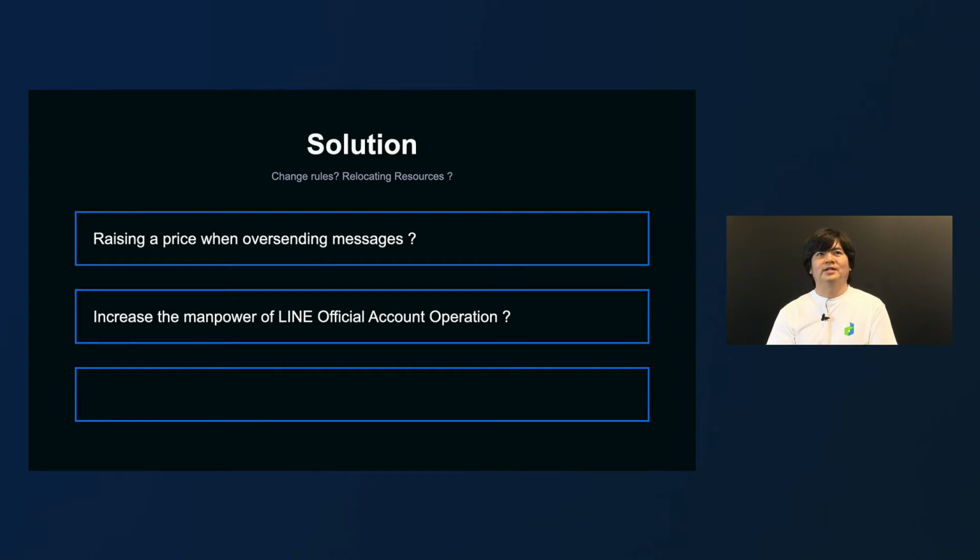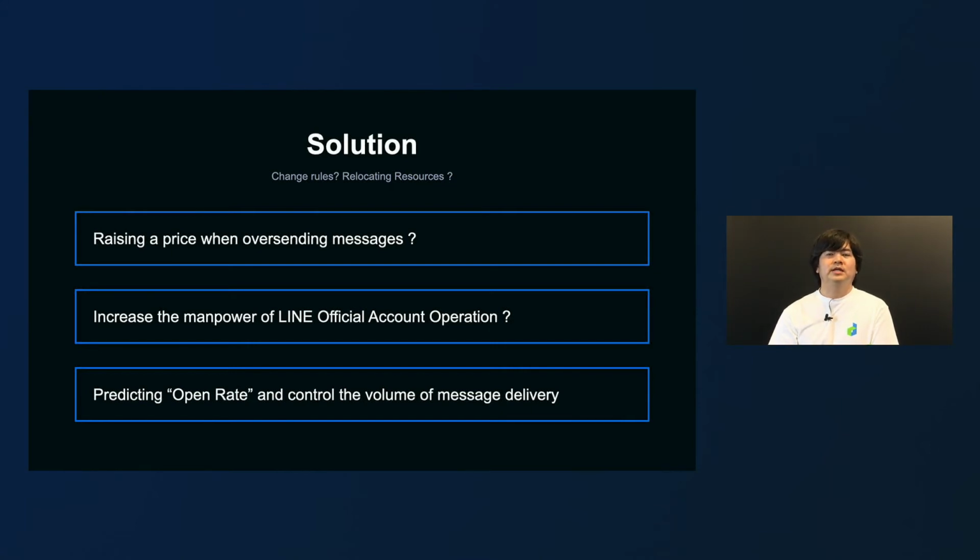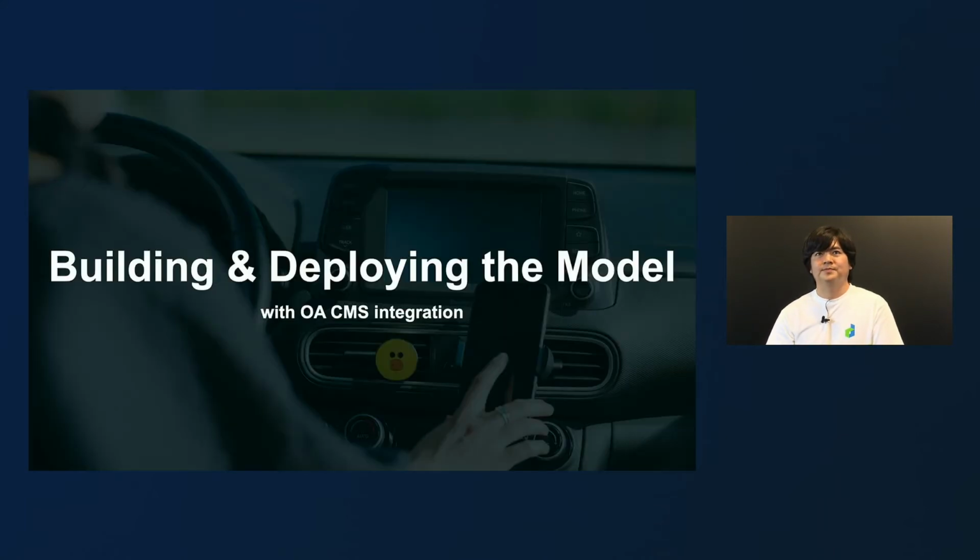However, in reality, changing rules would cause a conflict with external stakeholders, and relocating resources would require tough negotiation within the company. Here, we take a different approach, figuring out an IT-based solution that can resolve the drawbacks at once. Key is machine learning. Our strategy is to use machine learning models to predict whether a user will open a message or not. And we want to use the prediction to control the volume of messages to send by excluding users who are expected not to read the message.